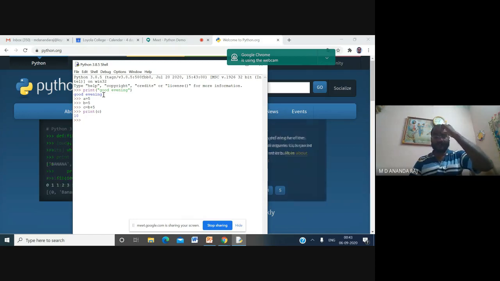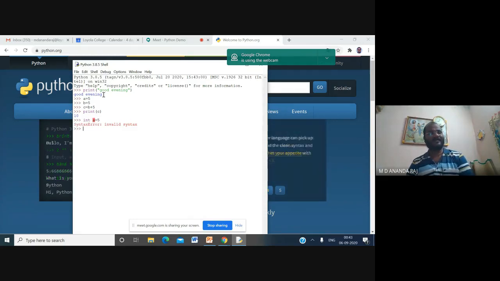One thing you should understand is that Python is a dynamically typed programming language. I am not declaring anything like integer a is equal to 5 like in other programming languages. Here it is giving the error message, invalid syntax. When I type a is equal to 5, it understands that the value I am assigning to the variable a is of integer type. For example, I type type of a, and it returns integer.